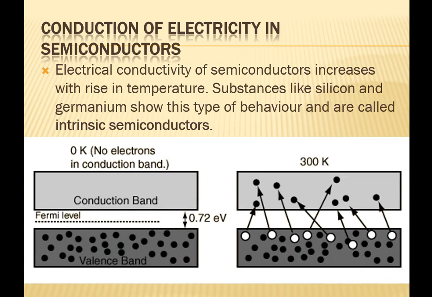You can see here at 0 Kelvin, no electron is there in conduction band. The gap is, however, of only 0.72 electron volt. But when the temperature is increased to 300 Kelvin, some of the electrons jump from valence to conduction band, means some conductivity is shown. Such semiconductors are also called intrinsic semiconductors.